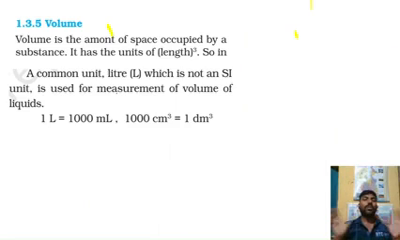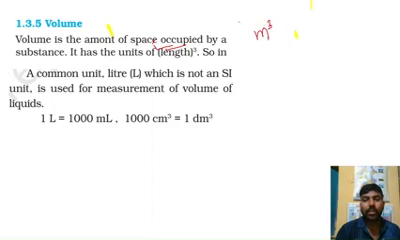Volume. Everyone knows about volume. What does volume mean? Volume is the amount of space occupied by a substance. Suppose I have a glass of water; the volume is the amount of space occupied by it. What is the SI unit of volume? It is a unit of length cubed, so the SI unit is the meter cube.